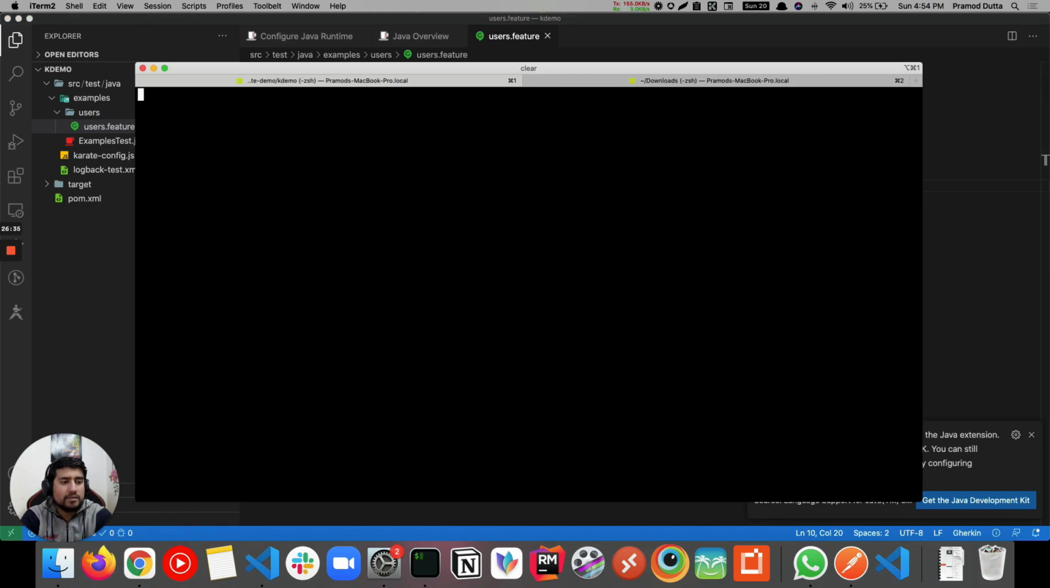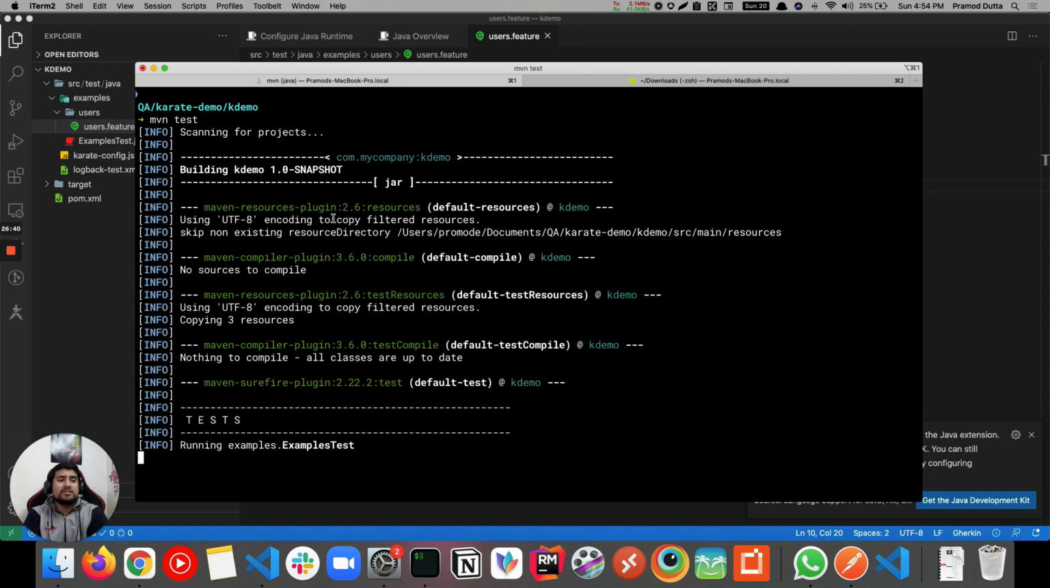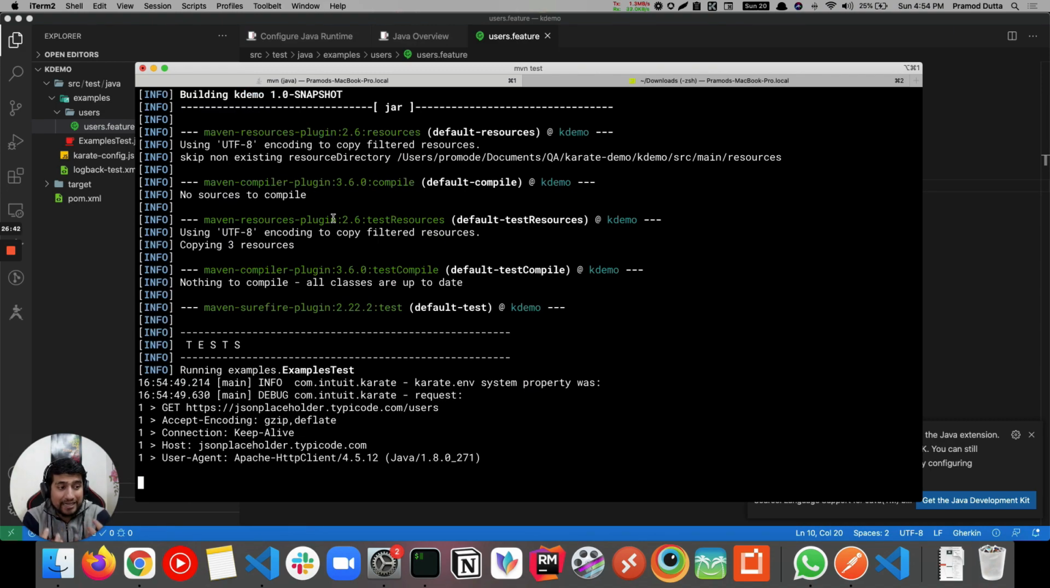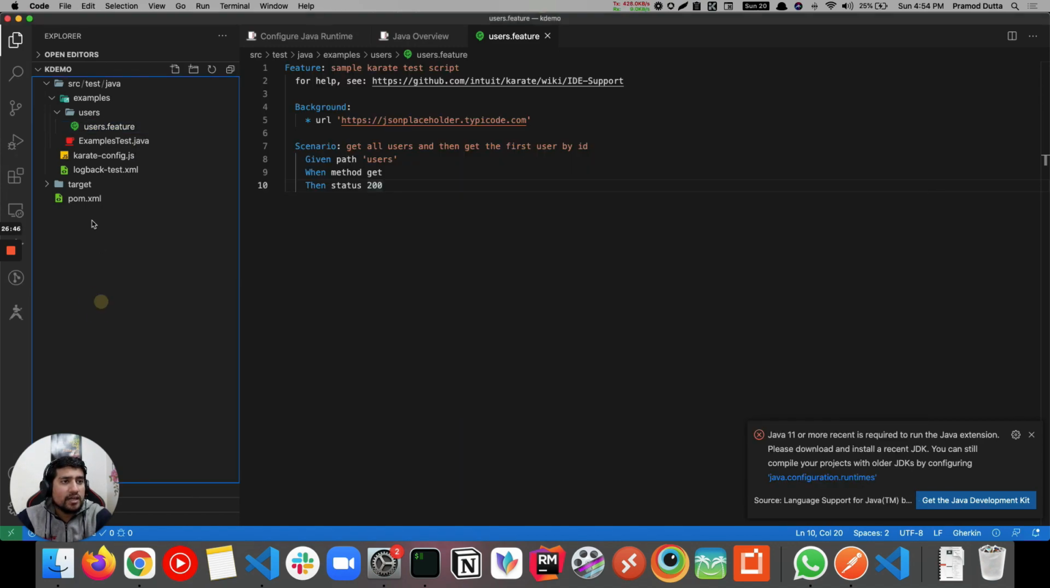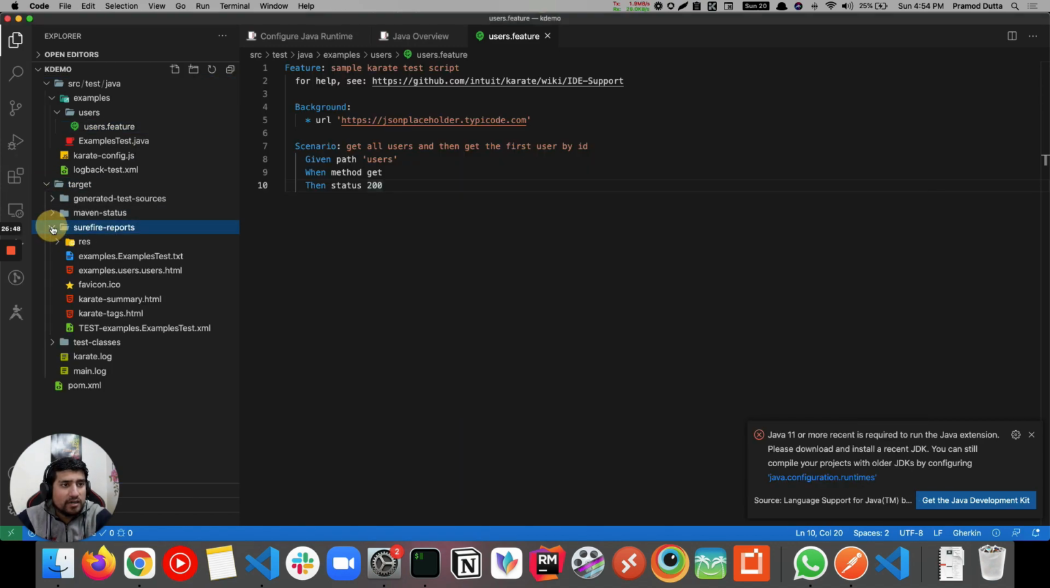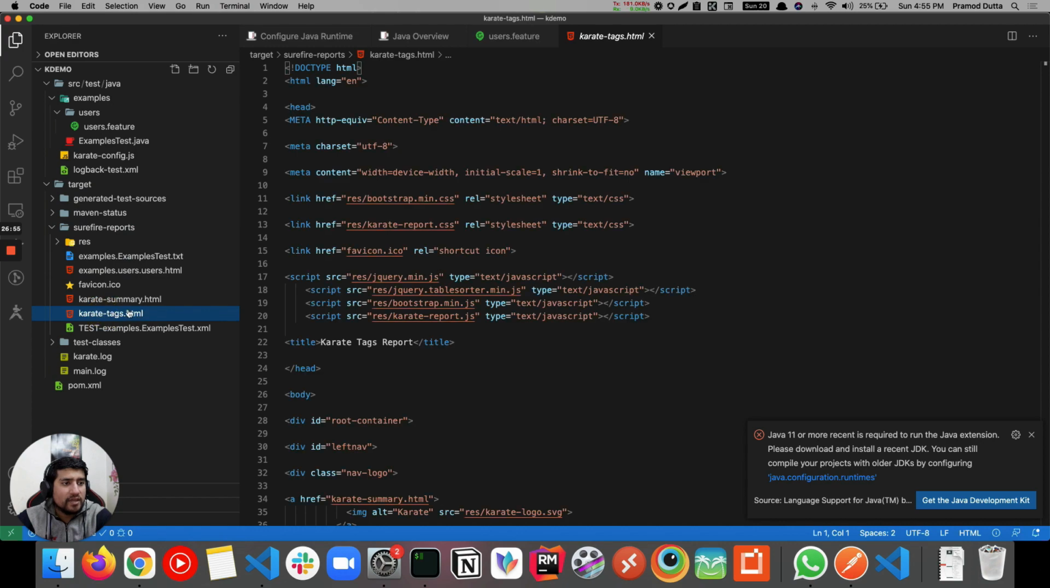So let's run it again. I think that will make sense because they have added like two, three, four test cases, so we have to understand them and it will take a little time. So yeah, it's a very simple test. If you see, this is the response that we are getting, and the target folder is automatically created and there's a surefire report. And if you see, we have generated a report.